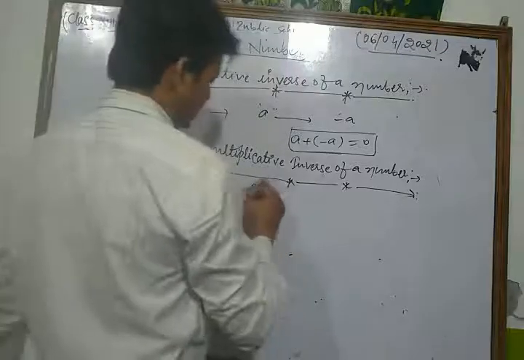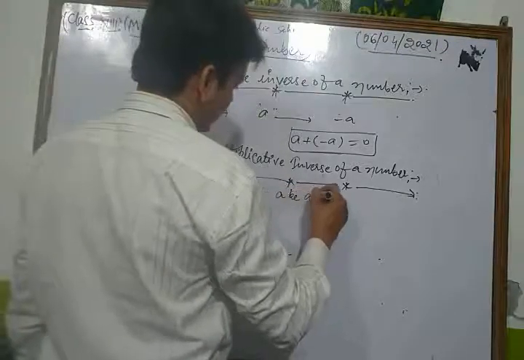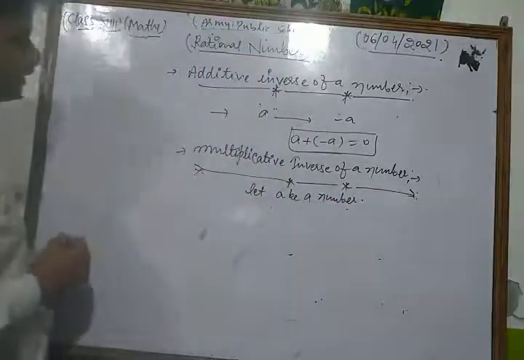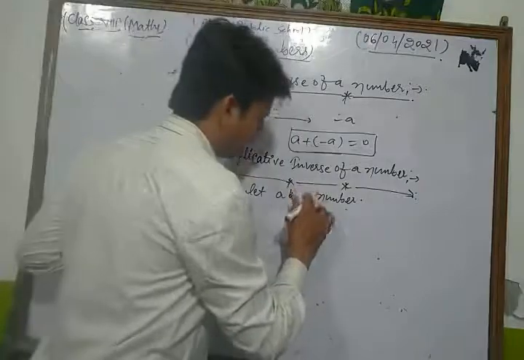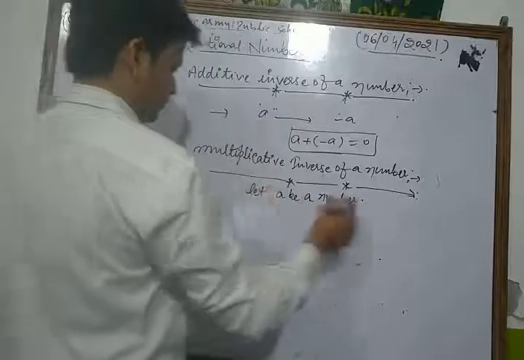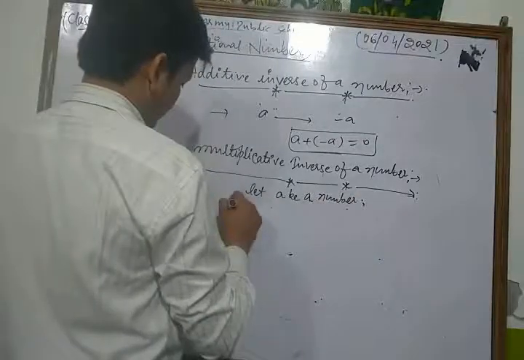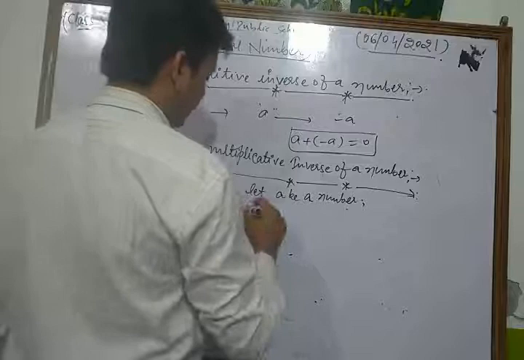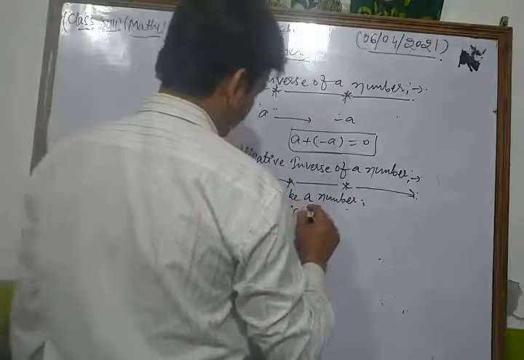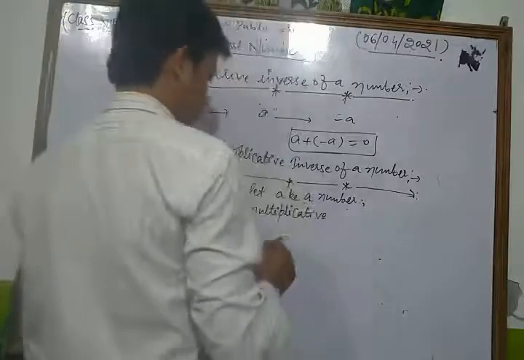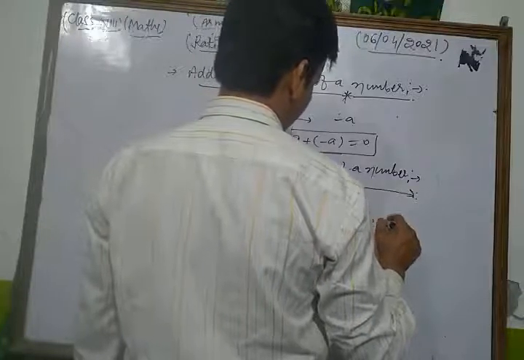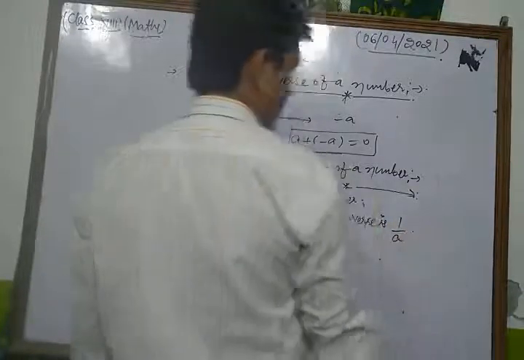let us consider a to be a number. Then its multiplicative inverse is 1 upon a.